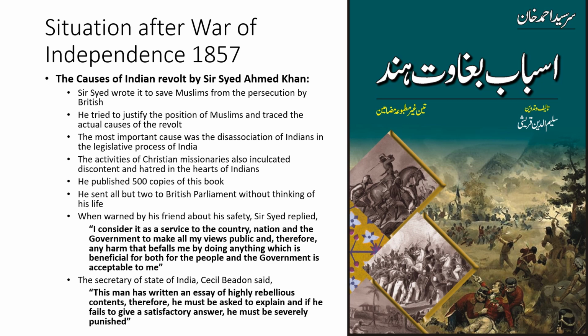So Britishers believed that these are the Muslims who want to snatch back the rule from Britishers, who want to expel Britishers from this land. So Britishers made Muslims their special target, and they wanted to prevent any further rebellion. So they just started to crush Muslims. They started to oppress Muslims in every possible way.